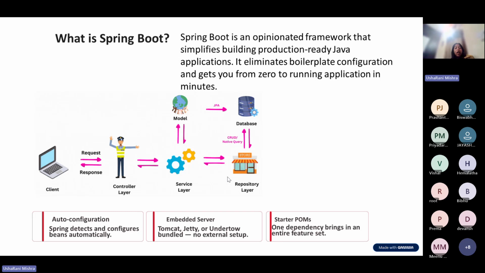I'm not saying much about this, but remember for this slide, what is important is that Spring Boot is auto configurable. Auto configurable means whatever bean it requires, Spring detects and configures the bean automatically. Auto configuration, just remember this word. You need not understand more now, because when I show you the real-time stuff, you can easily understand how it is auto configurable. For the time being, remember this word, auto configuration. Spring Boot is auto configured.